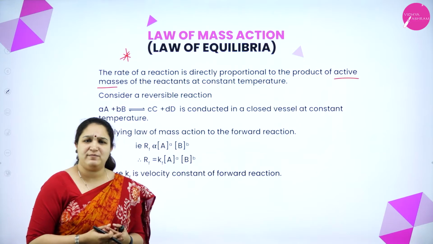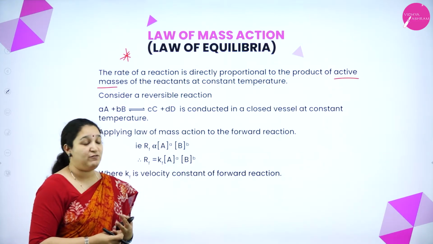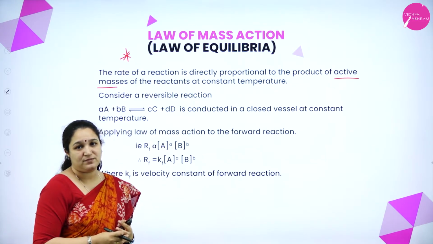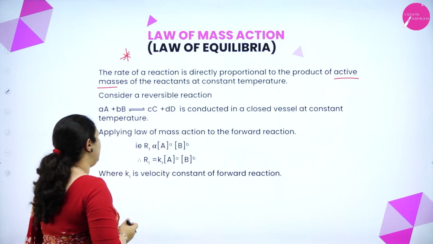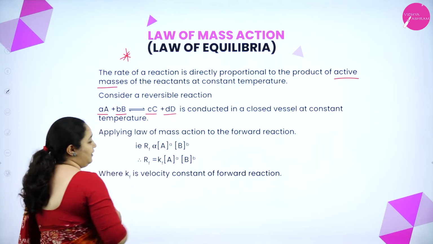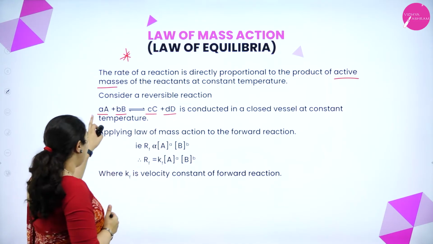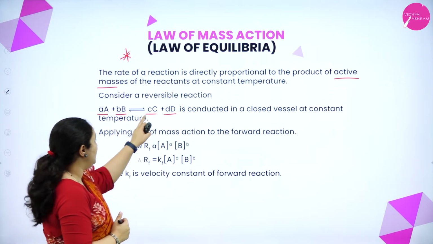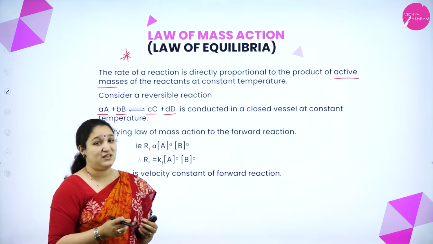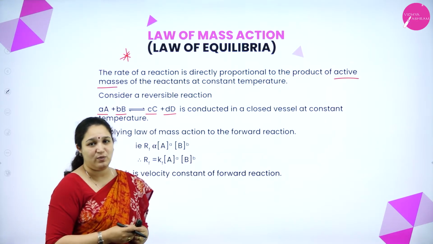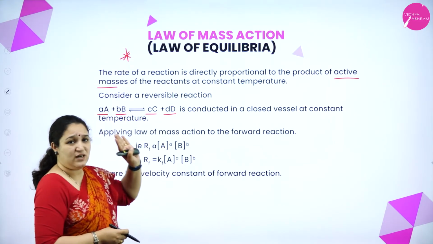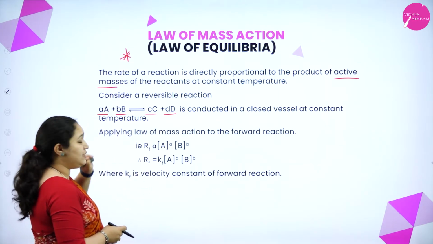Now what are these active masses? Active masses means, in simple words, just the molar concentration of the reactants. So, for example, if I take a reversible reaction aA plus bB giving cC plus dD, where small letters a and b are stoichiometric coefficients, c and d are also stoichiometric coefficients. What is a stoichiometric coefficient? It is nothing but the numbers we use for balancing the equation. This reaction is conducted in a closed vessel at a constant temperature.